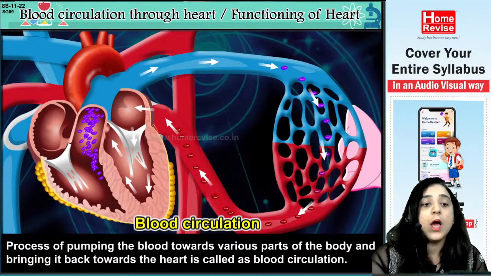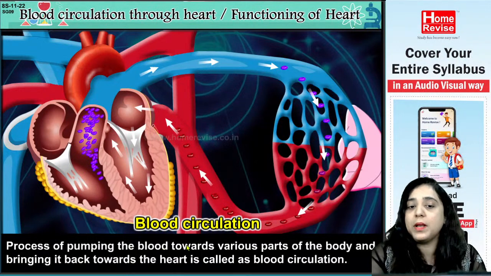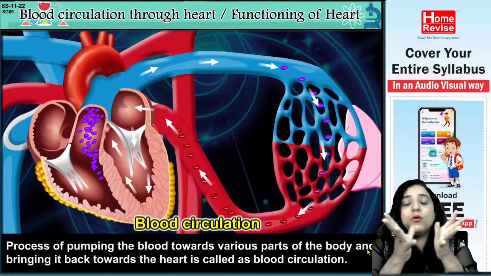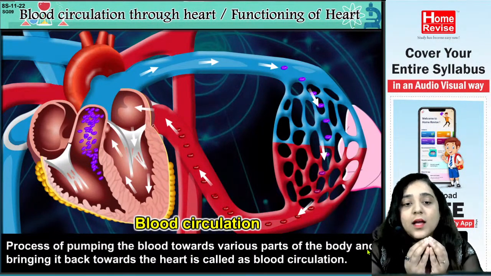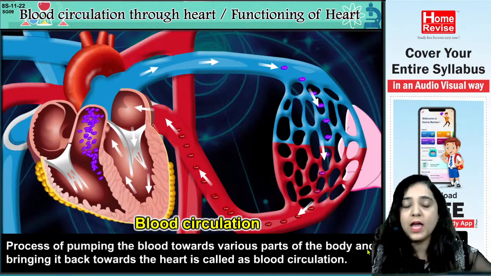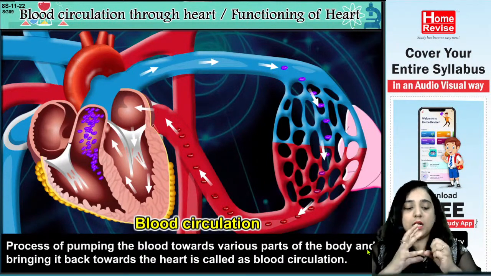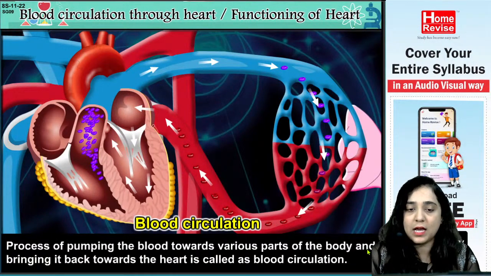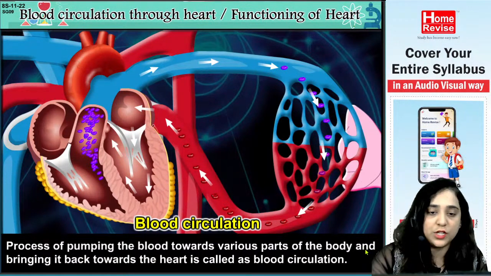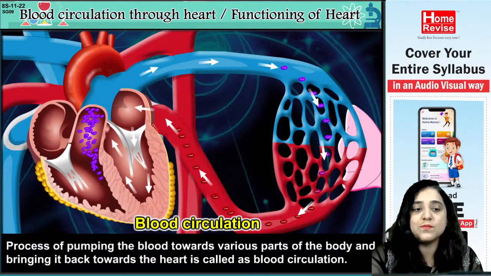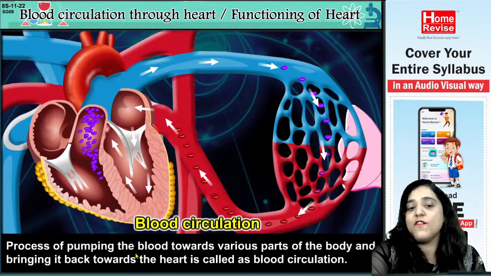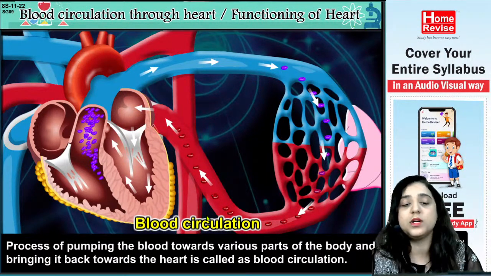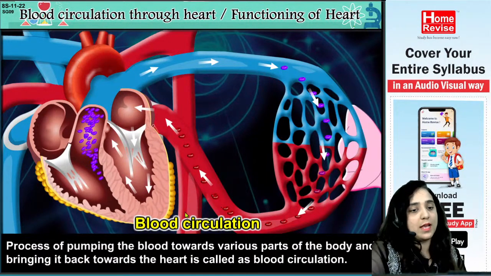So again pay attention. Process of pumping the blood towards the various parts of the body. In this process, what are you doing? You are pumping the blood out. Pumping the blood towards the various parts of the body and bringing it back towards the heart. From the heart it first went to various parts of the body, and from various parts of the body the blood came back to where? To the heart. So this is called as blood circulation. So again I repeat, process of pumping the blood towards the various parts of the body and bringing it back towards the heart from various parts of the body is called as blood circulation.